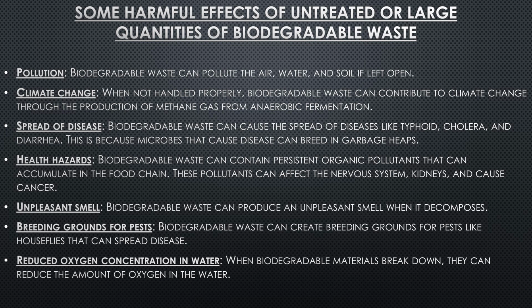Next is health hazards. Biodegradable waste can contain persistent organic pollutants that can accumulate in the food chain. These pollutants can affect the nervous system, kidneys, and cause cancer. So how do all these enter the food chain? They enter the crops, and when we consume that, it enters into the food chain.